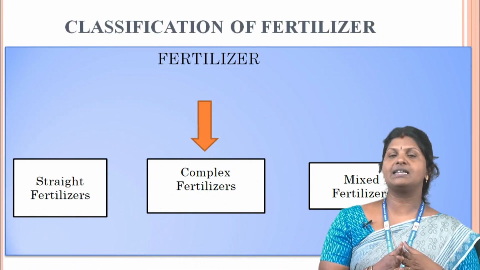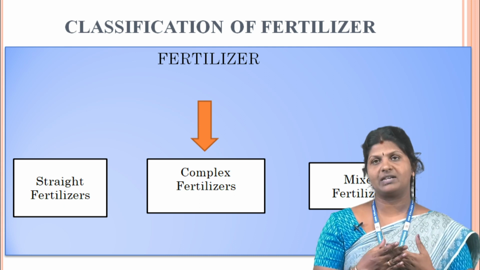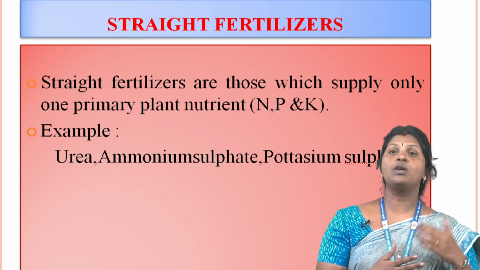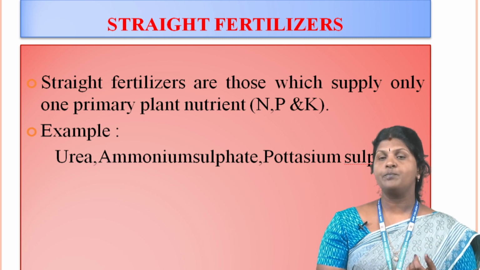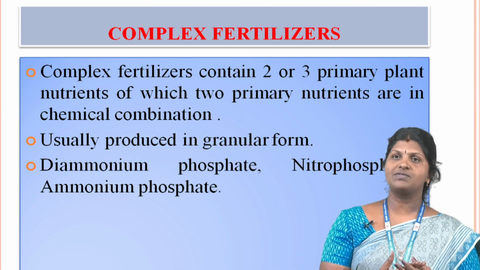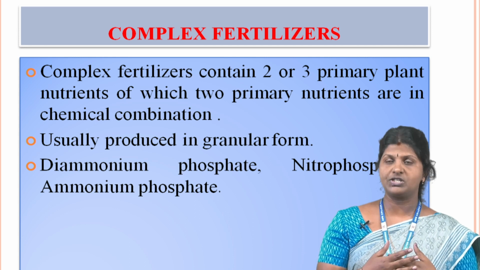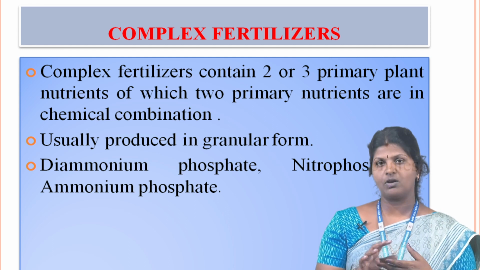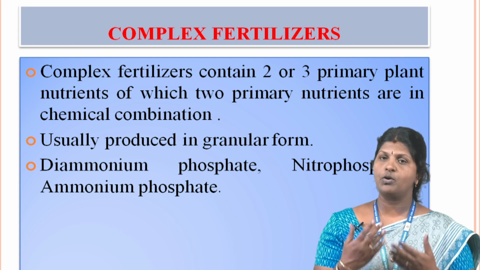The classification of fertilizer is of three types: first, straight fertilizer, complex fertilizer and mixed fertilizer. First, straight fertilizers are those which supply only one primary nutrient, that is nitrogen, phosphorus or potassium. For example, urea, ammonium sulfate and potassium sulfate. Then complex fertilizer contains 2 or 3 primary plant nutrients, of which 2 primary nutrients are in chemical combination, usually produced in granular form. For example, diammonium phosphate, nitrophosphate and ammonium phosphate.